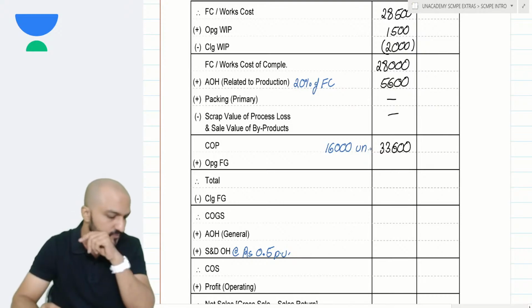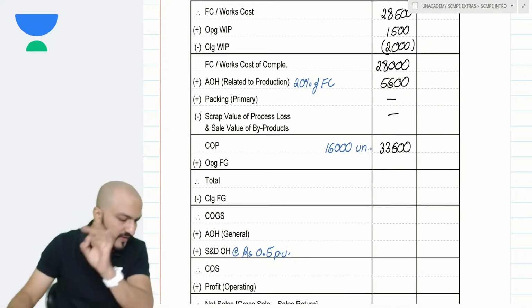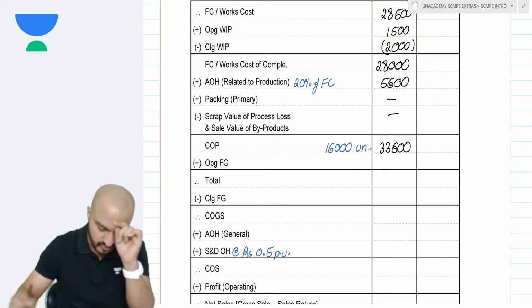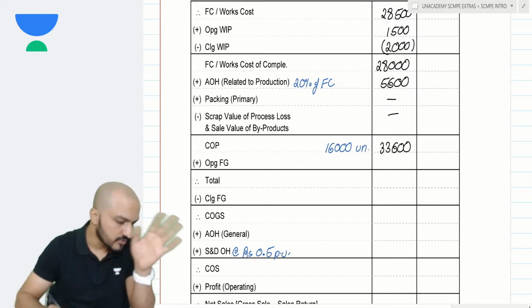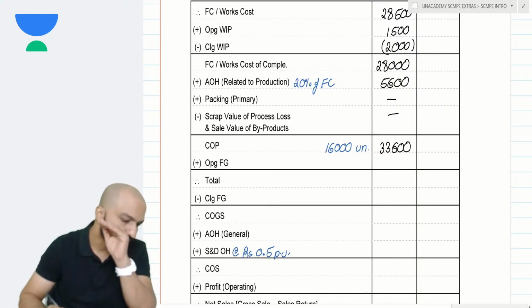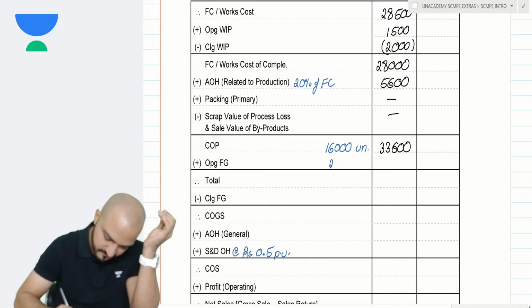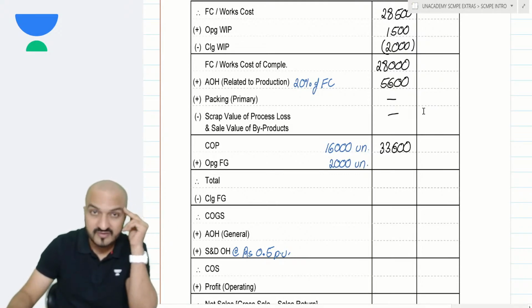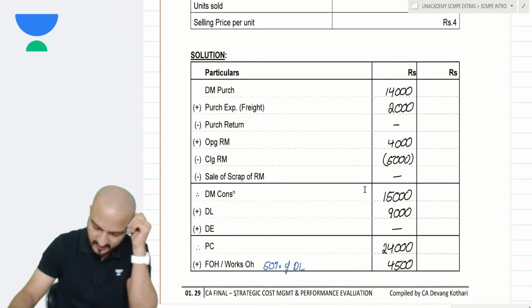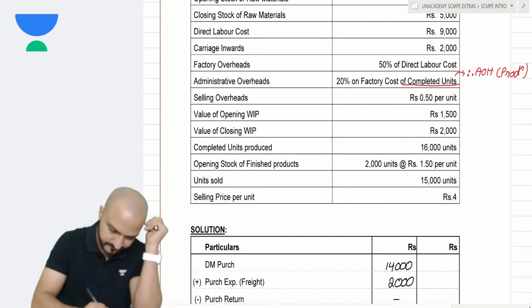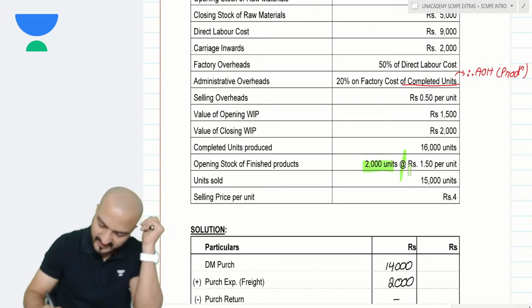Yes. Now, you are also told in the question that opening stock of finished goods is given. Did you notice? Opening stock of finished goods is given as 2,000 units. And for that opening stock of 2,000 units, they have already given valuation. Yes, 2,000 units valued at the rate of 1.5 per unit.